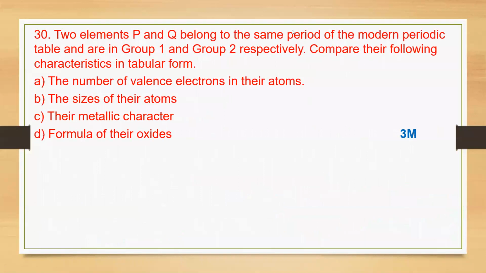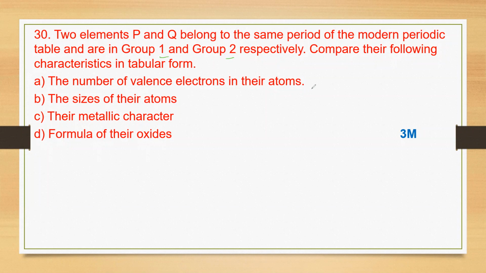Two elements P and Q belong to the same period of the modern periodic table and are in group 1 and group 2 respectively. Compare their following characteristics in tabular form: A. the number of valence electrons in their atoms, B. the size of their atoms, C. their metallic character, D. the formula of their oxides. Now see, both belong to the same period, and to group 1 and group 2.